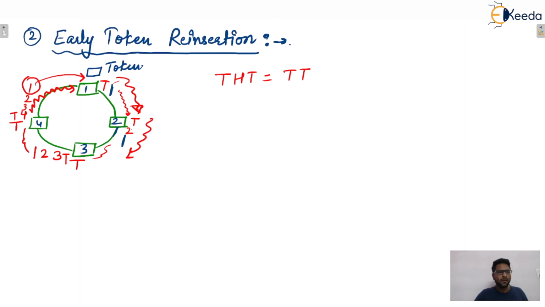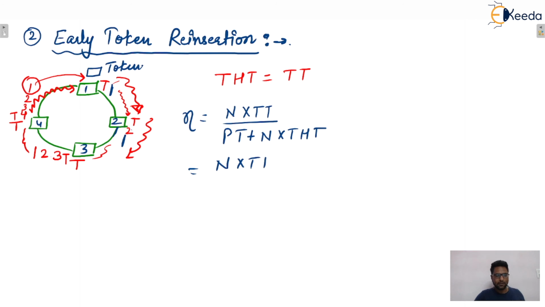Now here, what will the efficiency be? The efficiency formula is N into TT, divided by PT plus N into token holding time. If we calculate our token holding time in this case, that is TT only.